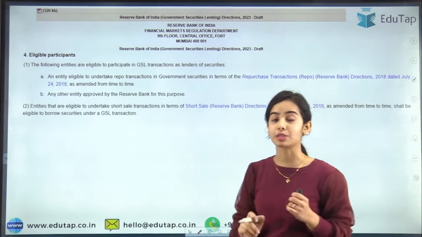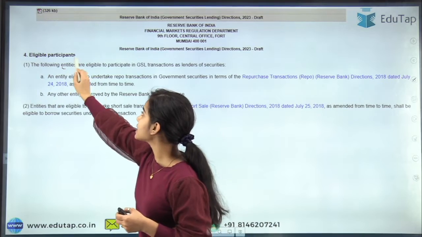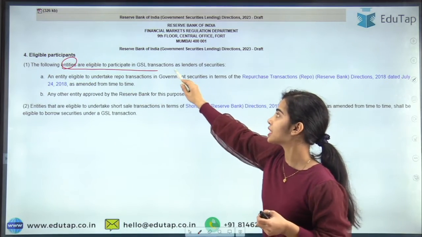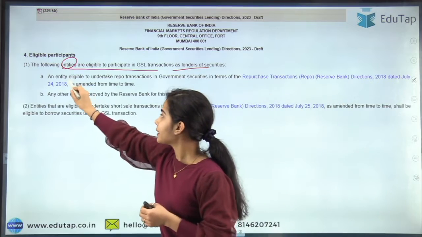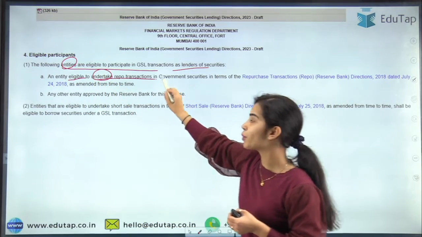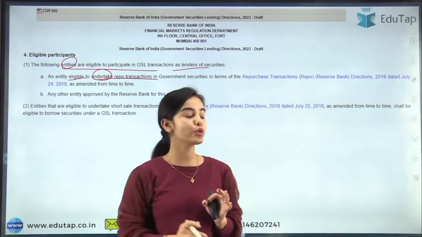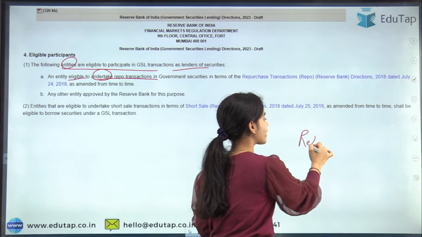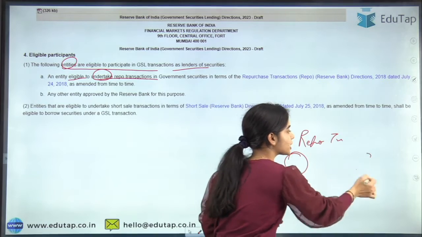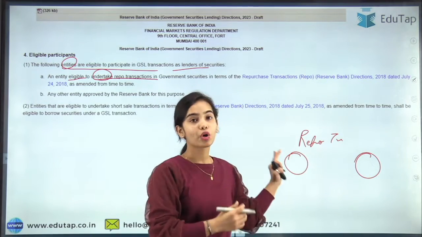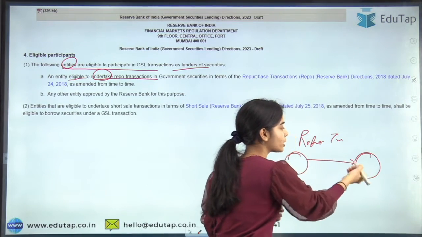So, eligible participants. The following entities are eligible to participate in the GSL transactions as lenders of securities: an entity that is eligible to undertake the repo transaction. I have already explained the repo transaction to you. In the repo transaction, one authority is lending the money to the other authority.